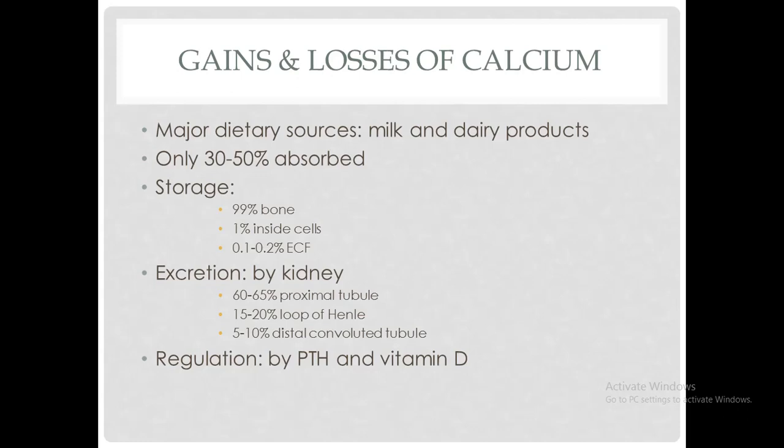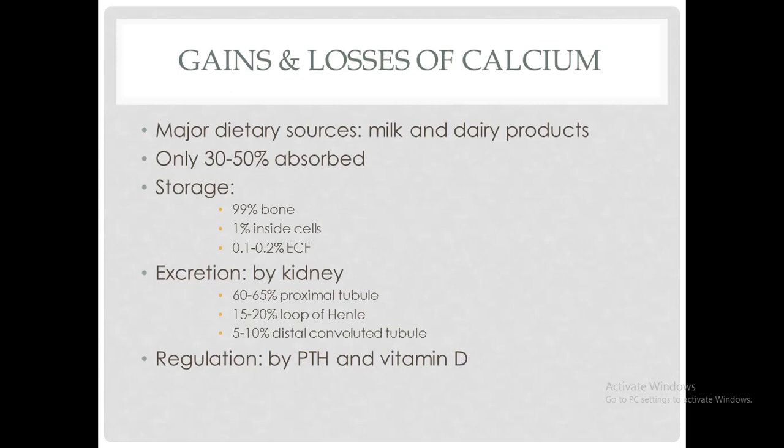The amount of calcium that is absorbed is then stored in the body. 99% of storage of calcium occurs in the bones, and only 1% occurs in other parts of the body, like inside the cells or in extracellular fluid. And the excretion of calcium occurs through kidney.